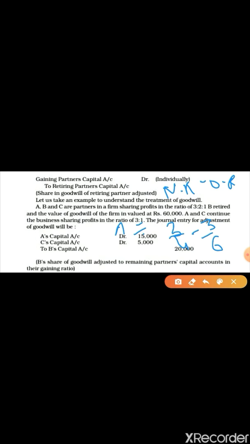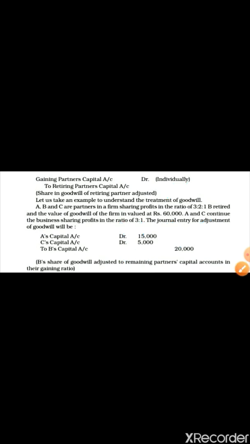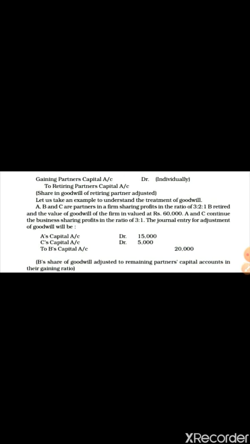So it is 9 minus 6, it is 3/12. Similar way you have to calculate for C. C is equal to new ratio 1/4 minus 1/6. So it is 1/12. Okay, so the gaining ratio is 3:1.